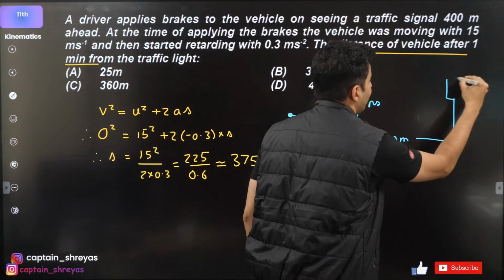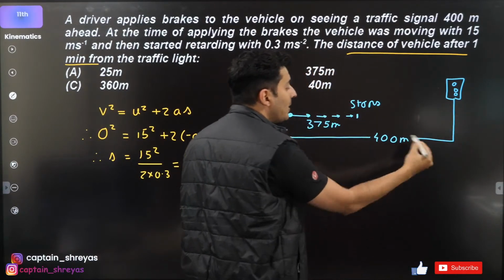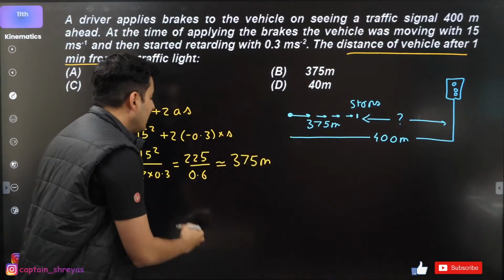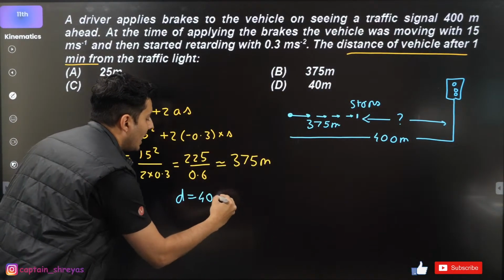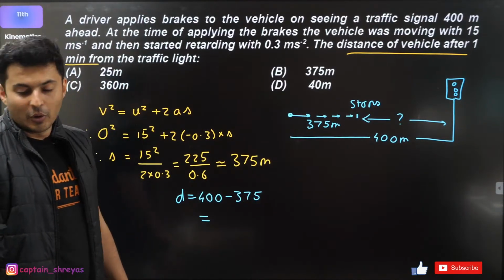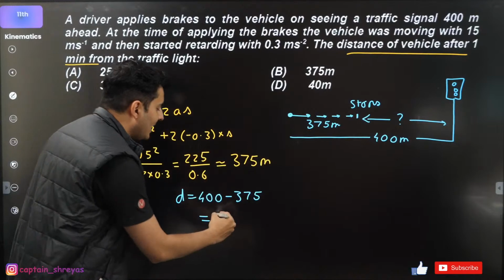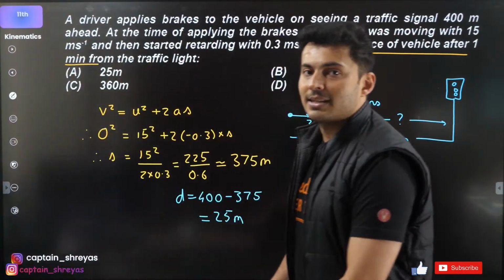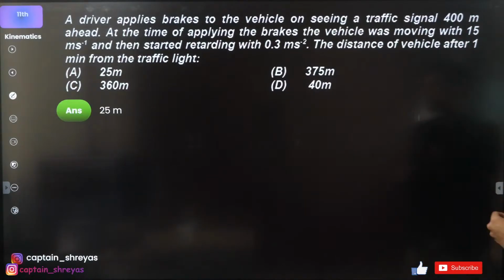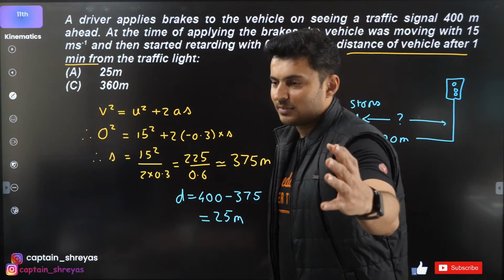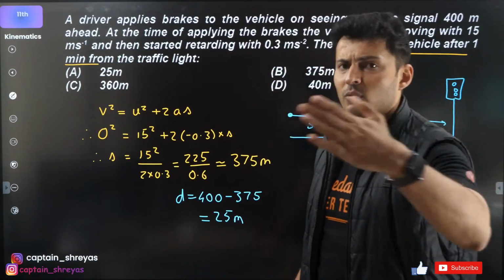From the traffic signal, it is how many meters? 400 meters. So how much will this be? Think about it. The actual distance will be 400 minus 375. Yes or no? Exactly. The answer will be 25 meters. Now, did you understand what kind of silly mistakes can happen? So, correct answer is option A, which is 25 meters. Very good. Awesome. Yes, Kavya, you can even watch it for NEET.